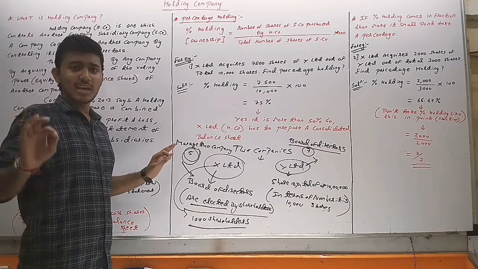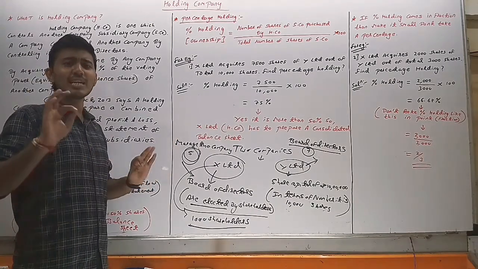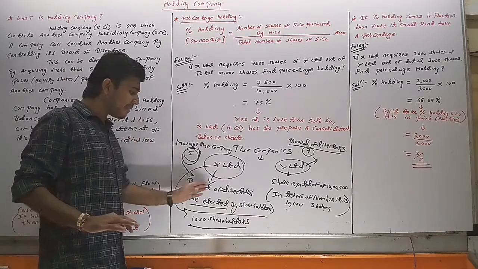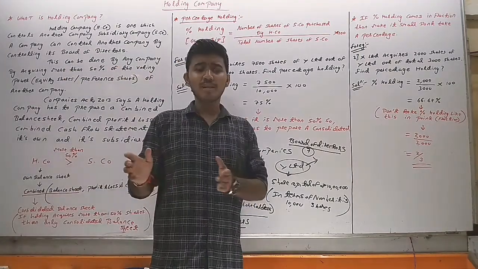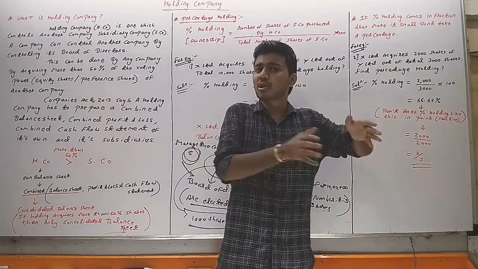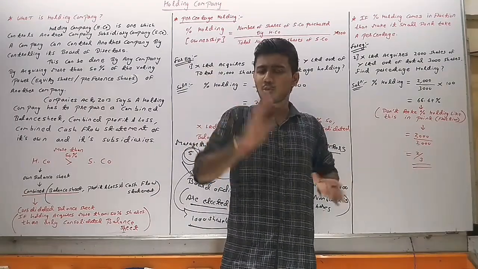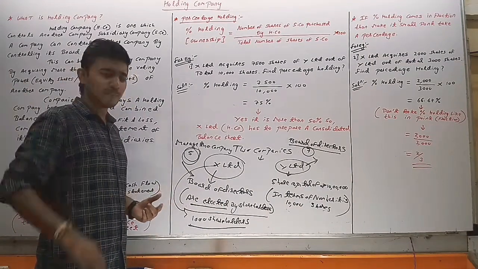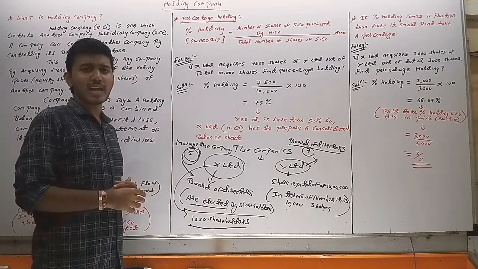Now the thing comes: any decision in the company, whatever the decision, will be taken by the board of director. Sometimes they will consult shareholders whether we should take the decision or not, or sometimes they will not consult. So normally whatever decision is taken in the company is taken by the board of director.